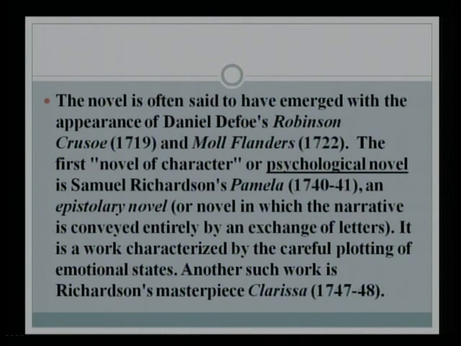Another thing that the students might find very interesting is that Samuel Richardson owned a printing press, and he wanted to tell the people in England how they should write good letters. This was the time when the postal service had started in England, and he actually wanted to write a book about how to write good letters. He started with that, and then he thought he would need some characters who would be writing letters to some other character. And as it developed, it became the first English novel, or the first English psychological novel.